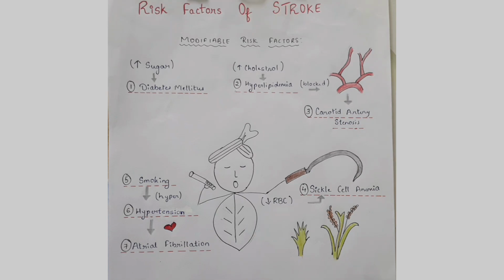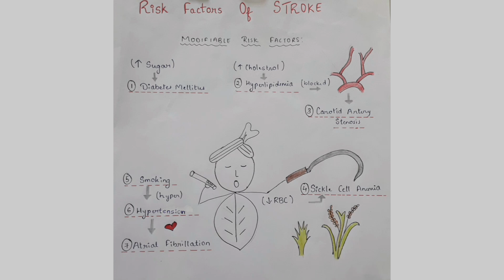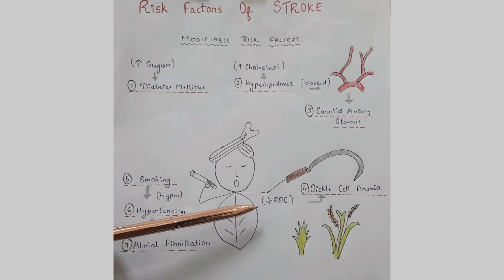Risk factors of stroke. So we have modifiable risk factors, potentially modifiable risk factors, and non-modifiable risk factors of stroke. The first one is modifiable risk factors. So for modifiable risk factors, let's understand that over here a few things are going to increase whereas a few things are going to decrease.